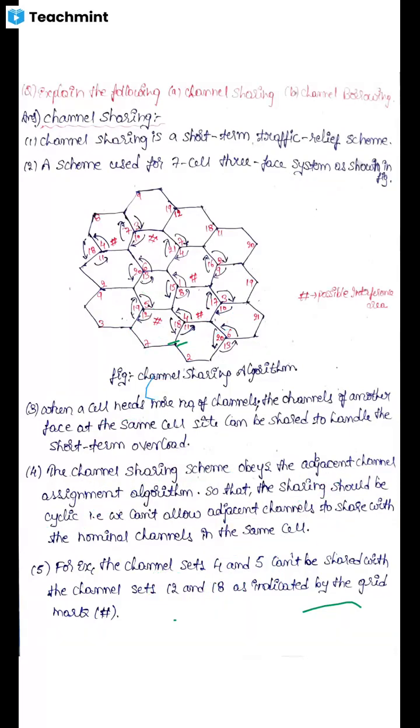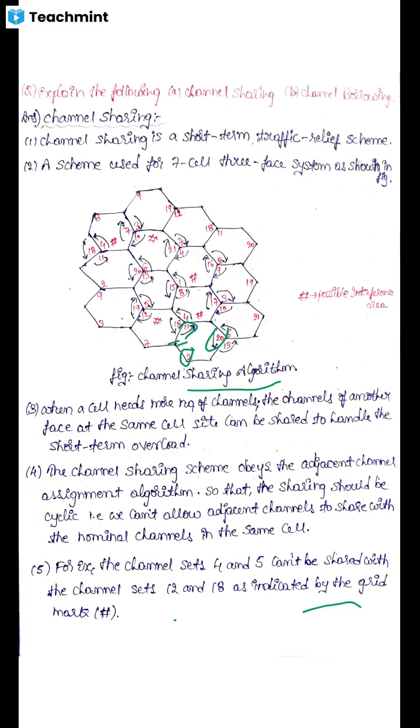So in channel sharing, finally, I am giving a conclusion that in the frequency management chart, I had already told you that each cell consists of 3 subsets. For example, say here 11 is one subset, 12 one subset, 20 is one subset, and each subset contains 15 voice channels. So when there is an increase in traffic, we can share the channels from the other face of the cell. We can share the channels, but the sharing should be in an order so that there should not exist adjacent channel interference or neighboring channel interference.